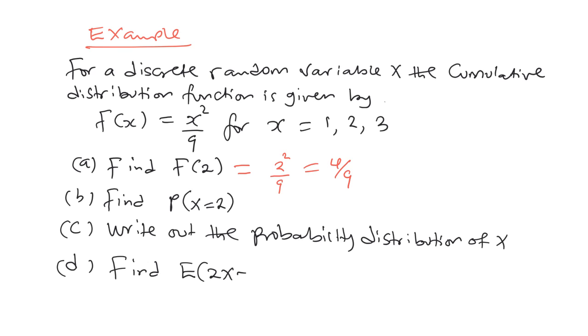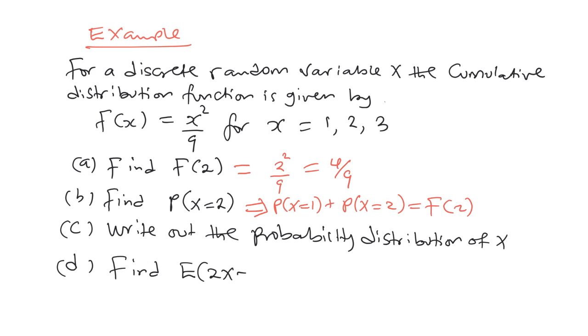Then probability of x equals 2. Okay, we know that f of 2 is a cumulative of probability of x is equal to 1 and probability of x is equal to 2. This is probability of x is equal to 1 plus probability of x equals 2. Okay, and it gives us f of 2.